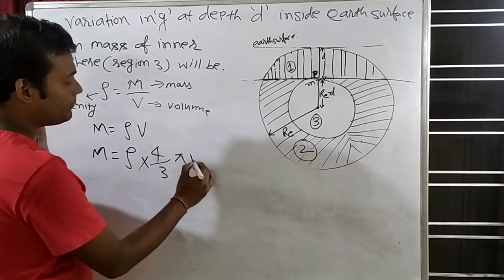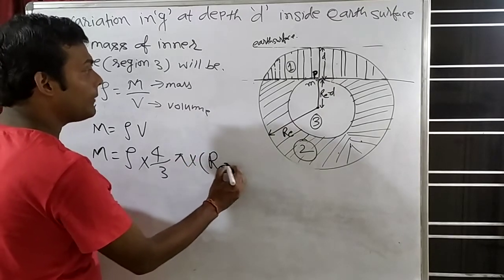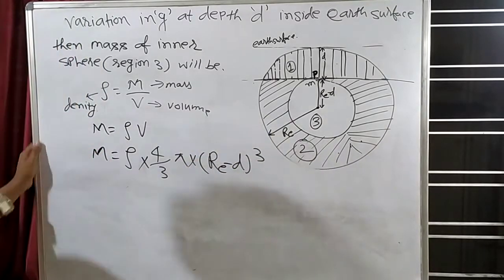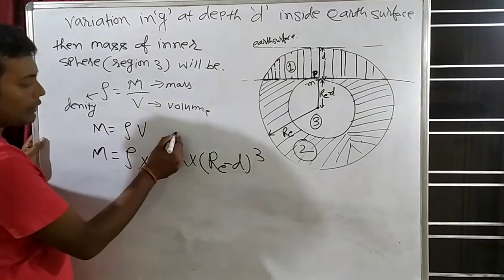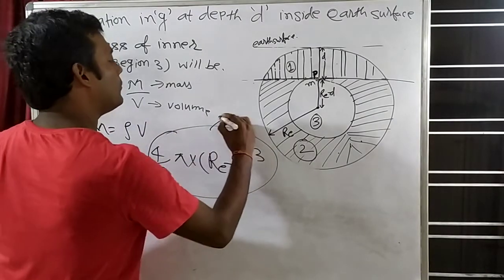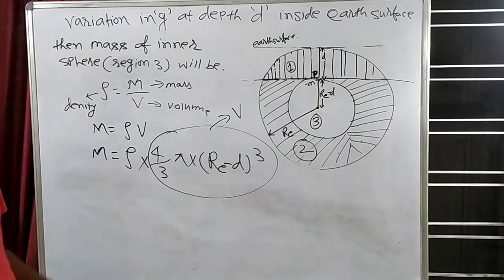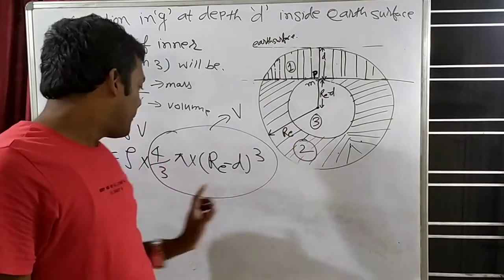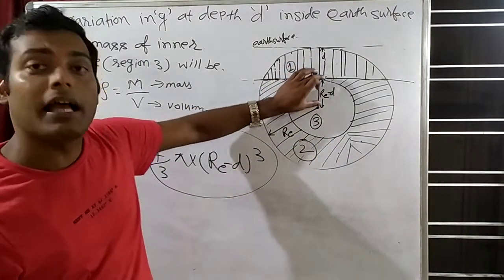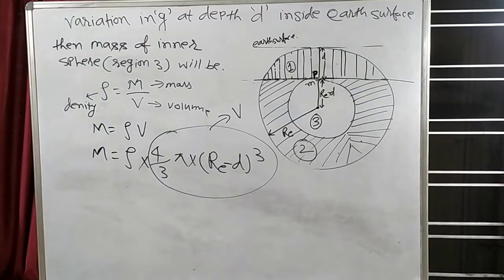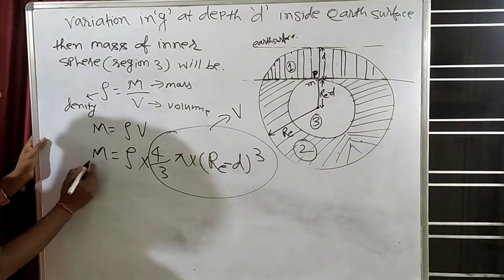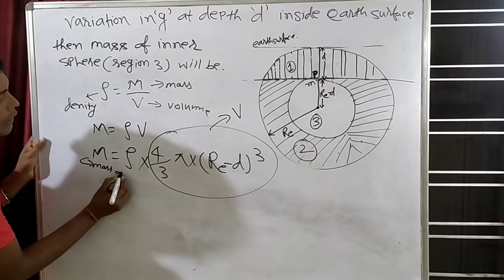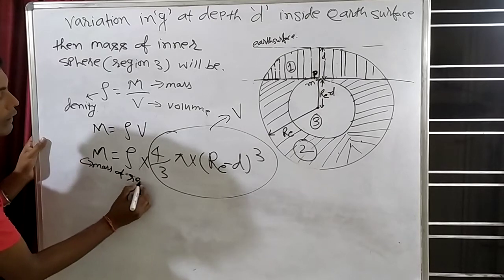4 by 3 pi into, can we write (Re minus d) whole cube? See, this one is density, and this complete thing is volume. Volume is 4 by 3 pi r cube. So density into volume is equal to mass. How do we calculate the volume of the inner sphere? 4 by 3 pi. What is the radius of the inner sphere? Re minus d. So (Re minus d) whole cube. This is the mass of region 3. Clear?